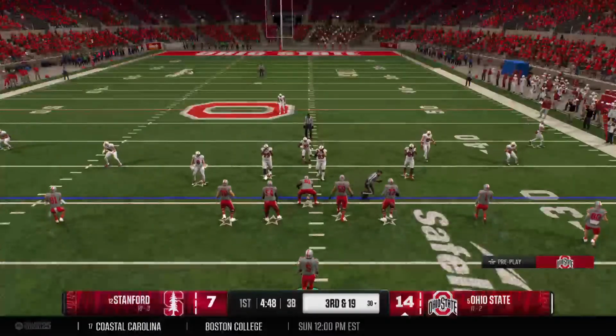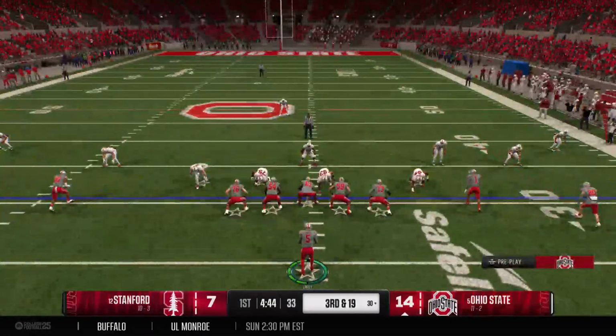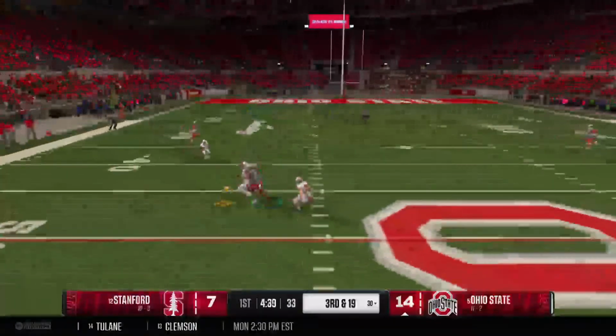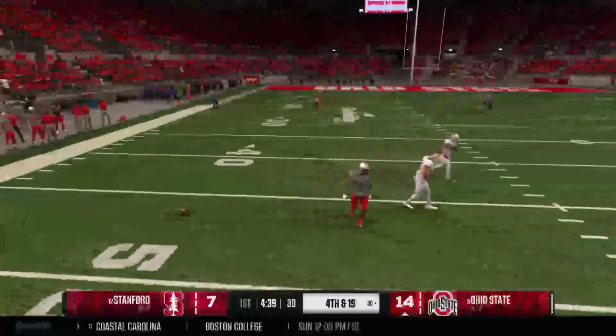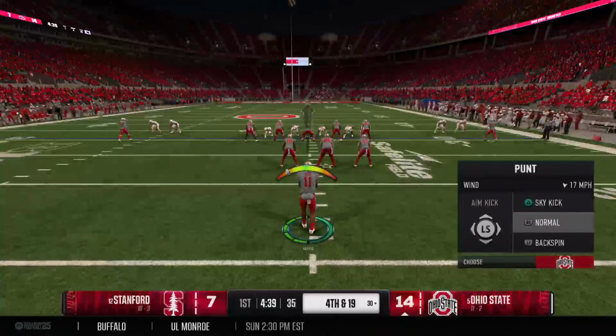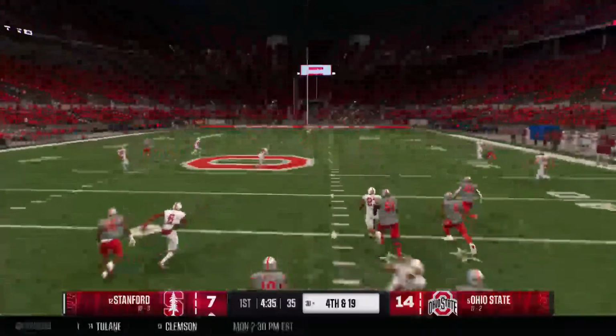Well, I love this defense and how they're playing some man coverage. And let's face it, when you do that, it's a bit risky. You can leave your defensive backs out there on islands, but the combination of good coverage with good pressure on the quarterback, and you come up with sacks like this. Buckeyes will send their punt team onto the field. And he'll kick it away now for the second time.